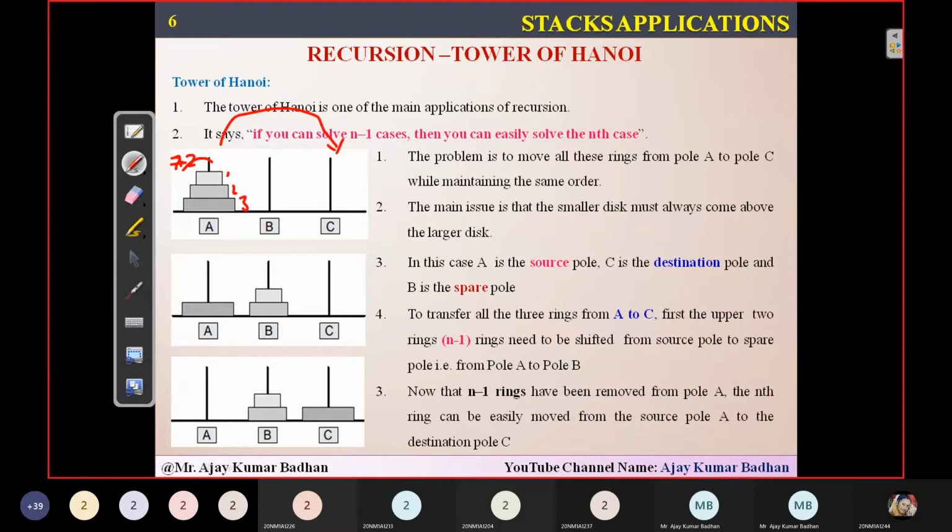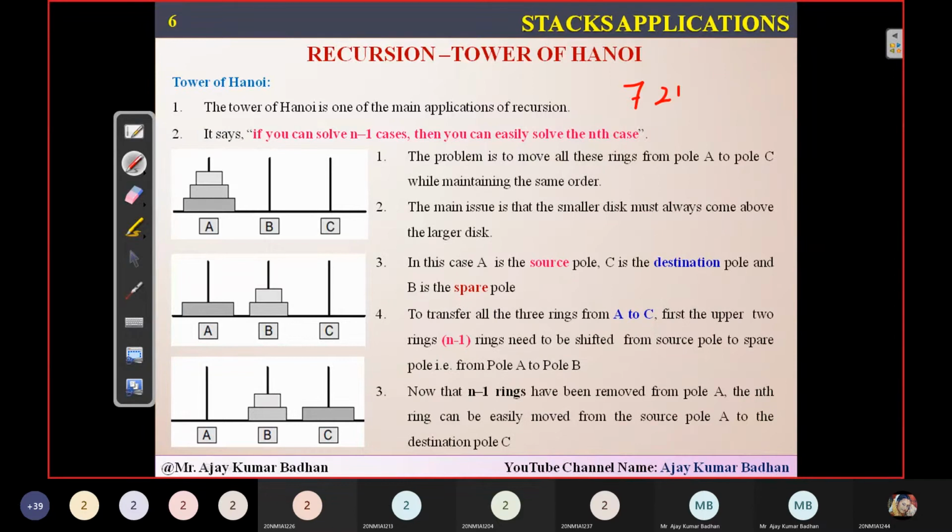This is a myth actually. It is said that this is a myth. I think you know what myth means: there is no factual evidence related to it, but there is a story like that. They gave this so that they could keep these people busy working on it, because shifting even three pillars is going to take a lot of time. Assume that you have to shift 72 discs from one pillar to another using only three pillars, one as an auxiliary pillar. It is actually a difficult task. So that's what he's saying.